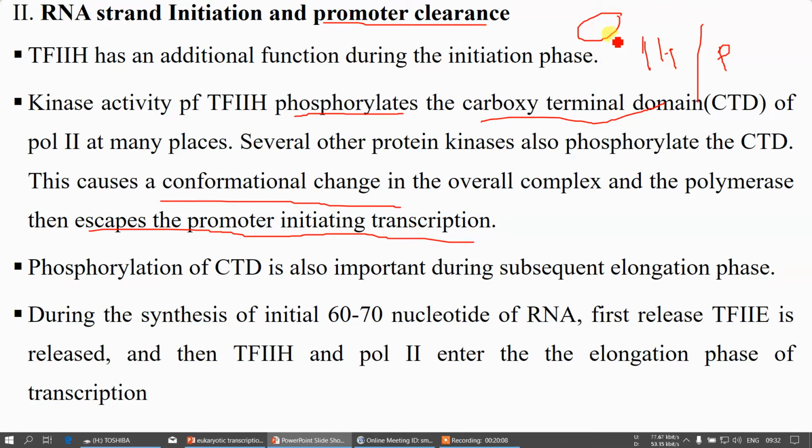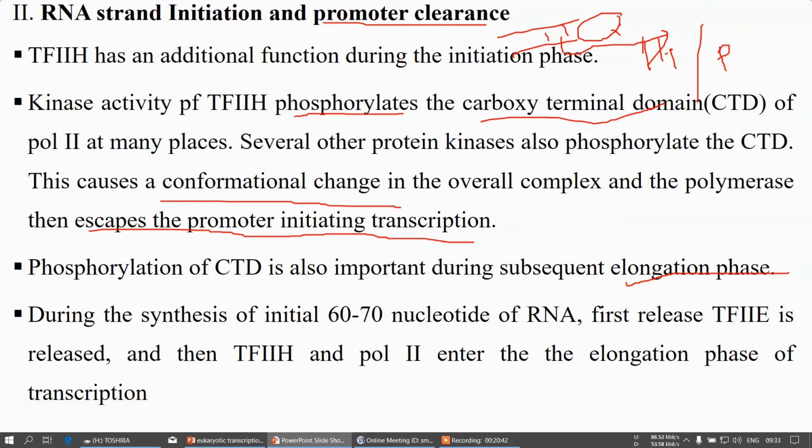This causes the sequential changes. Due to that, this RNA polymerase will move away from the promoter site. This process is known as promoter clearance, and this phosphorylation will be continuous even in the elongation phase also. So the same thing is mentioned here. The phosphorylation of RNA polymerase at the carboxy terminal domain is also important during the subsequent elongation phase.